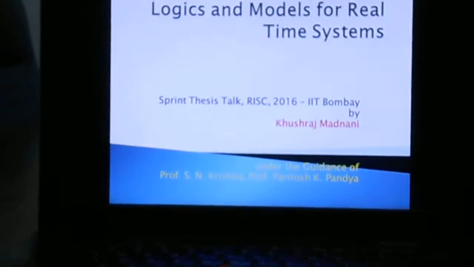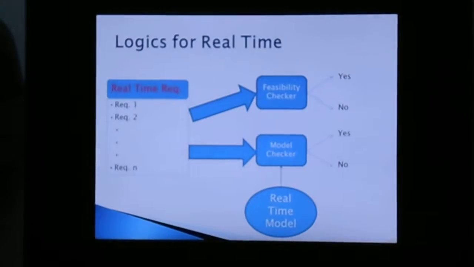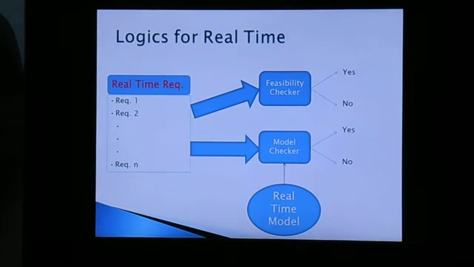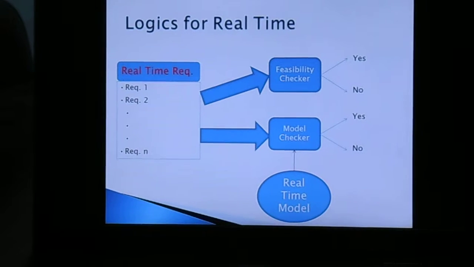With the rise of AI, it is important to have a language which can be understood by the dumbest arithmetic oracle that is present, computers, and cannot be misunderstood by the smartest species, probably future computers. So it is important to have a formal language which we can use to communicate with the systems. And there are various logics proposed for specifying real-time systems, and there are two central questions for that.